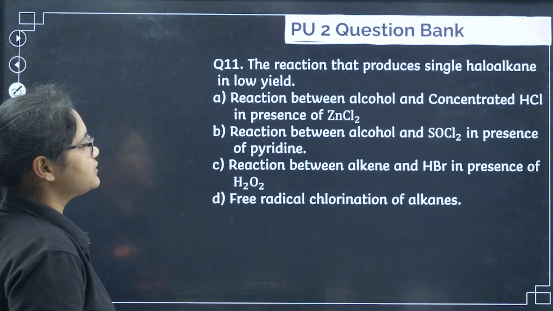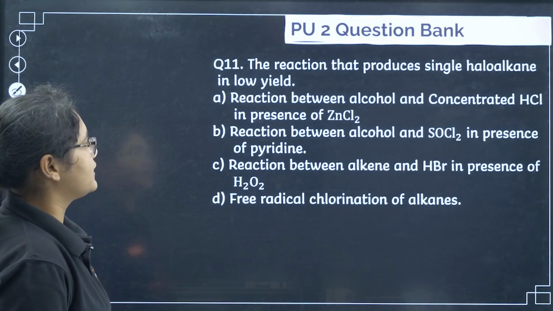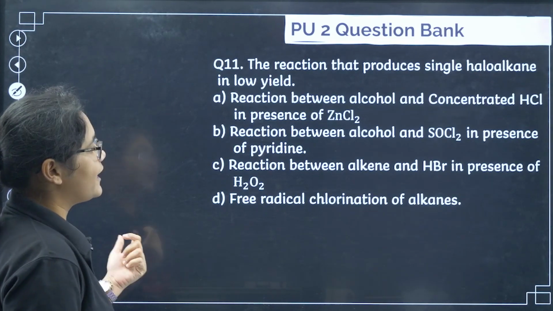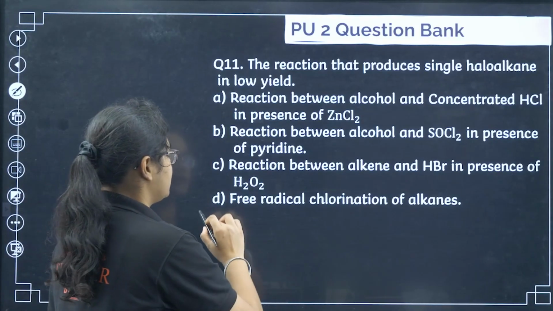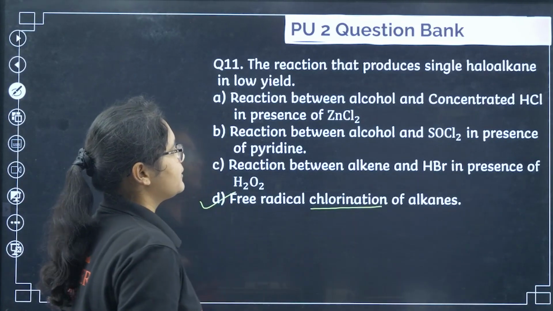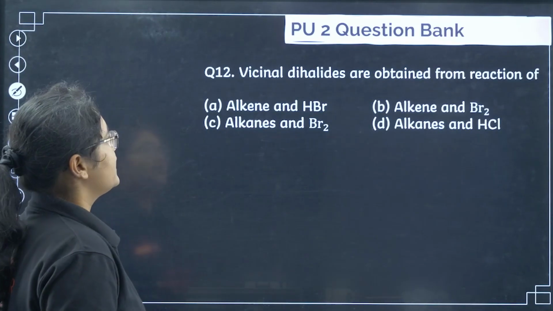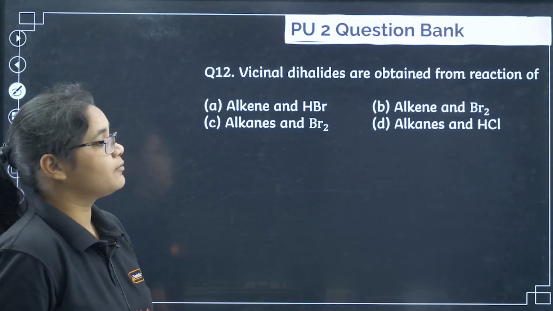Next we have the reaction that produces a single haloalkane in low yield. That is your free radical chlorination, it produces it in low yield. That is why we don't prefer this method. Next, vicinal dihalides are obtained from the reaction of.